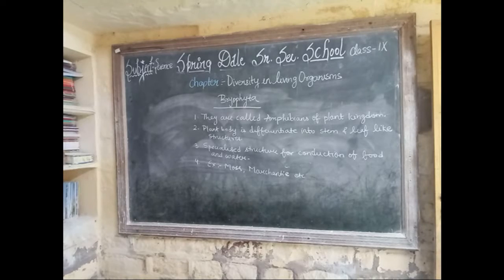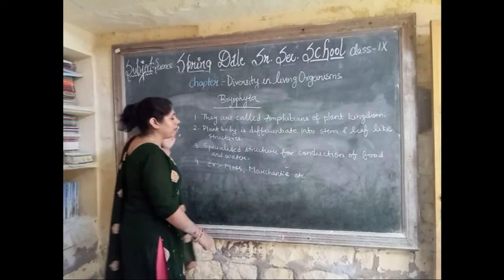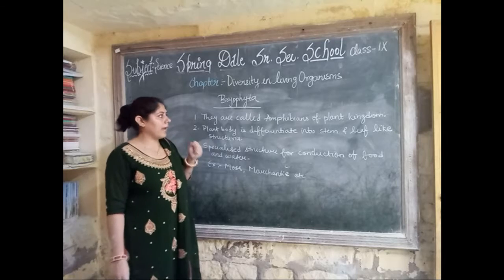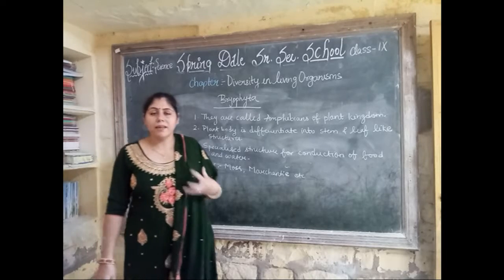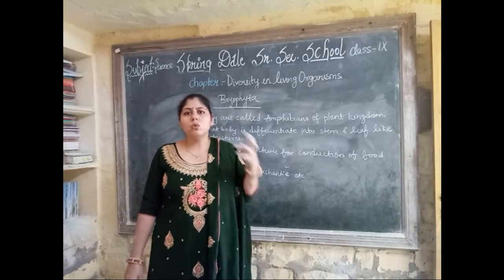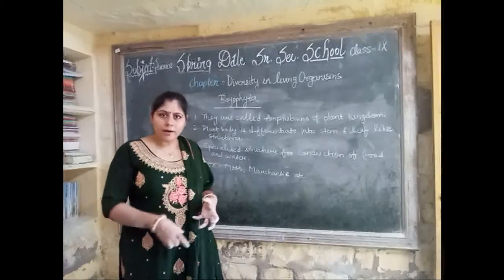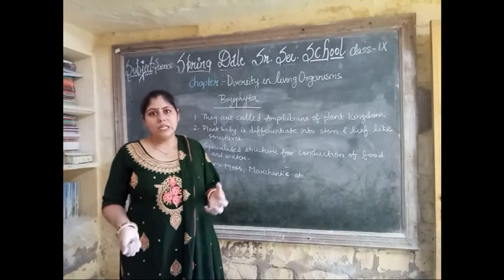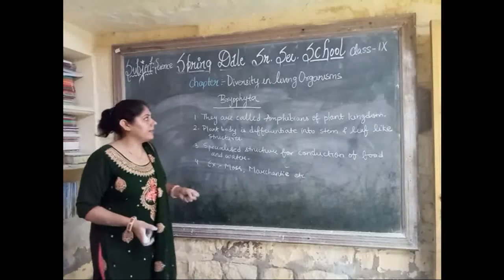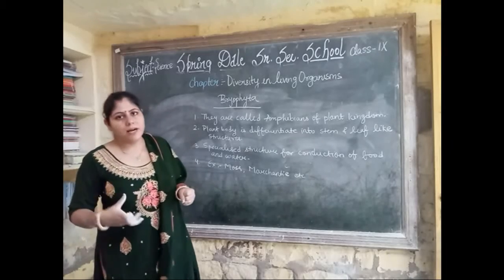Now next is Bryophyta. Bryophytes are called the amphibians of the plant kingdom, meaning they are the first ones that come from the water onto land. That's why they are called the amphibians of the plant kingdom.